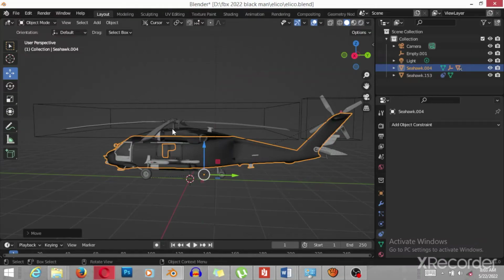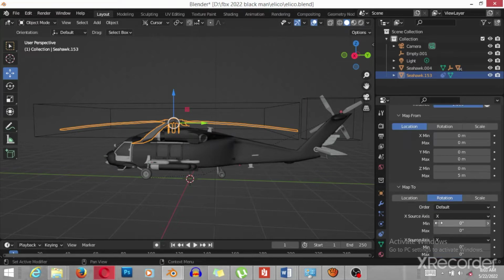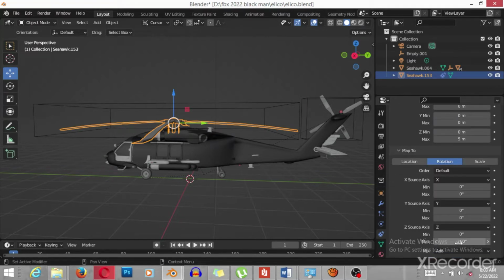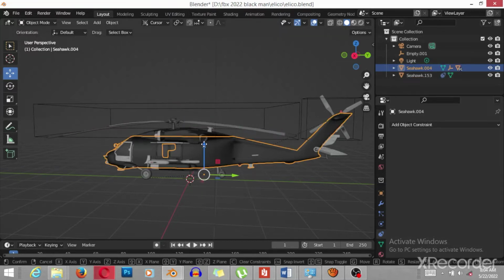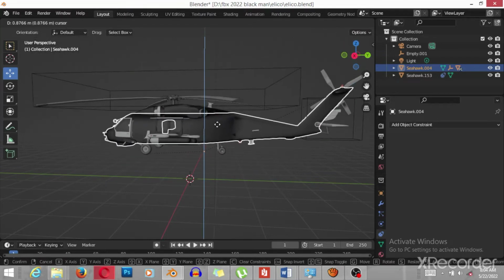To go under the Y direction, you can change the setting. I will put minus 360, and I can put 360. Okay, when I put the helicopter, you will see the LS one and the Y direction.